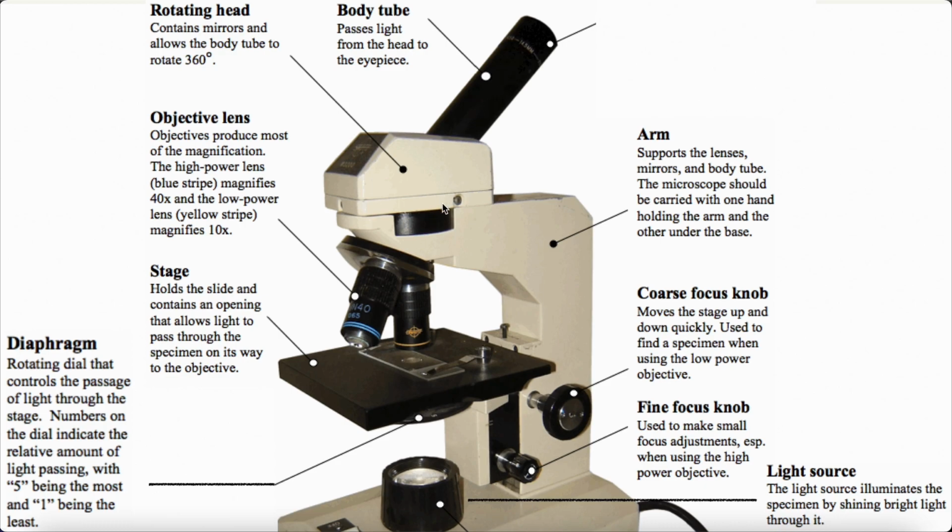That's the body tube. The light passes through it from the head to the eyepiece. From here to the eyepiece. This is the eyepiece. So what does the body tube do? It passes the light from the head to the eyepiece.